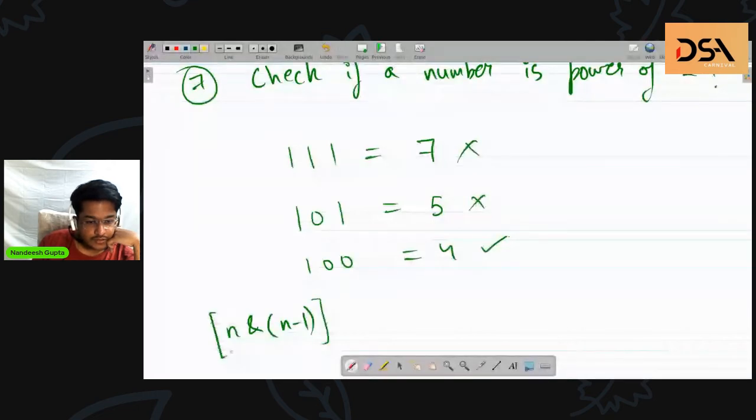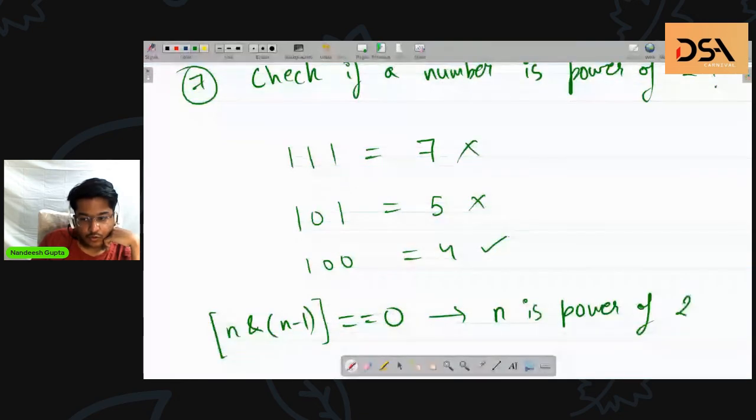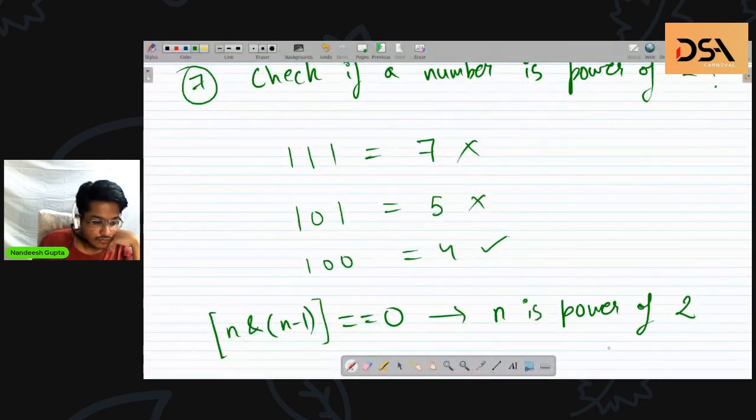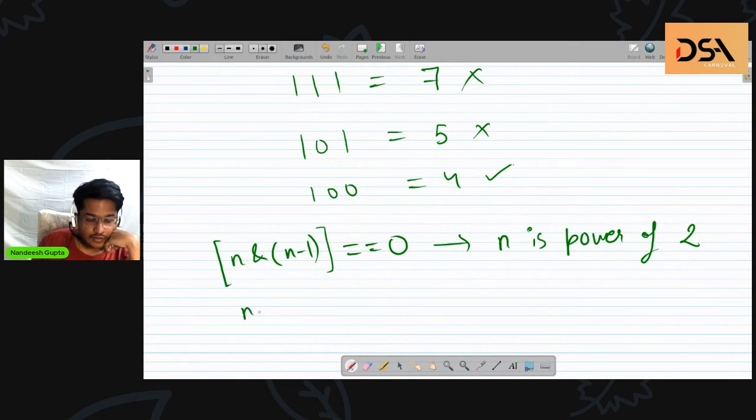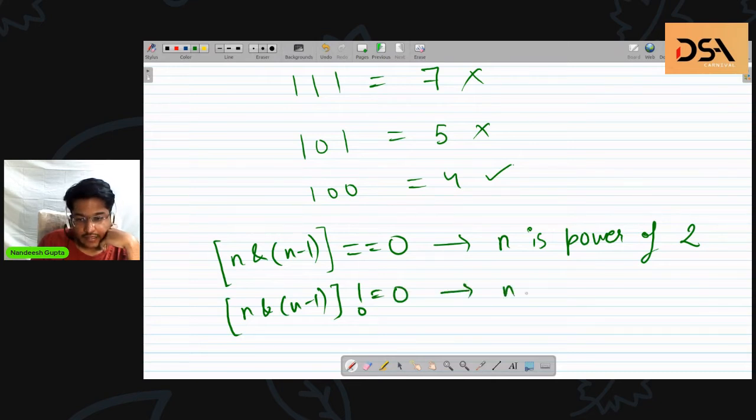If this expression is equal to 0, then we can say n is a power of 2. And if n and n-1 is not equal to 0, then we will say n is not a power of 2.